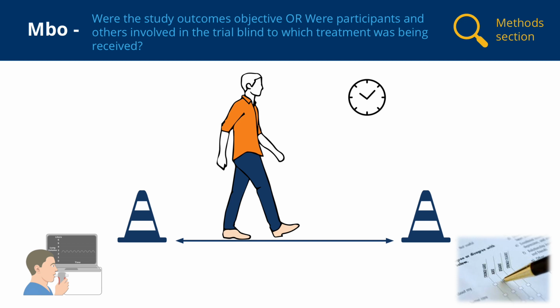The study's secondary outcomes included measures of pulmonary function assessed by spirometry, which is an objective test, and quality of life and symptoms measured by a survey that the participant completes. For these subjective outcomes, which are reported by the participant themselves, blinding to which intervention they receive is important. Adverse events were another outcome of this study. Participant reporting of adverse events was assessed by doctors for severity and relationship to the intervention. It would be important that these doctors were blind to group allocation when making these assessments.